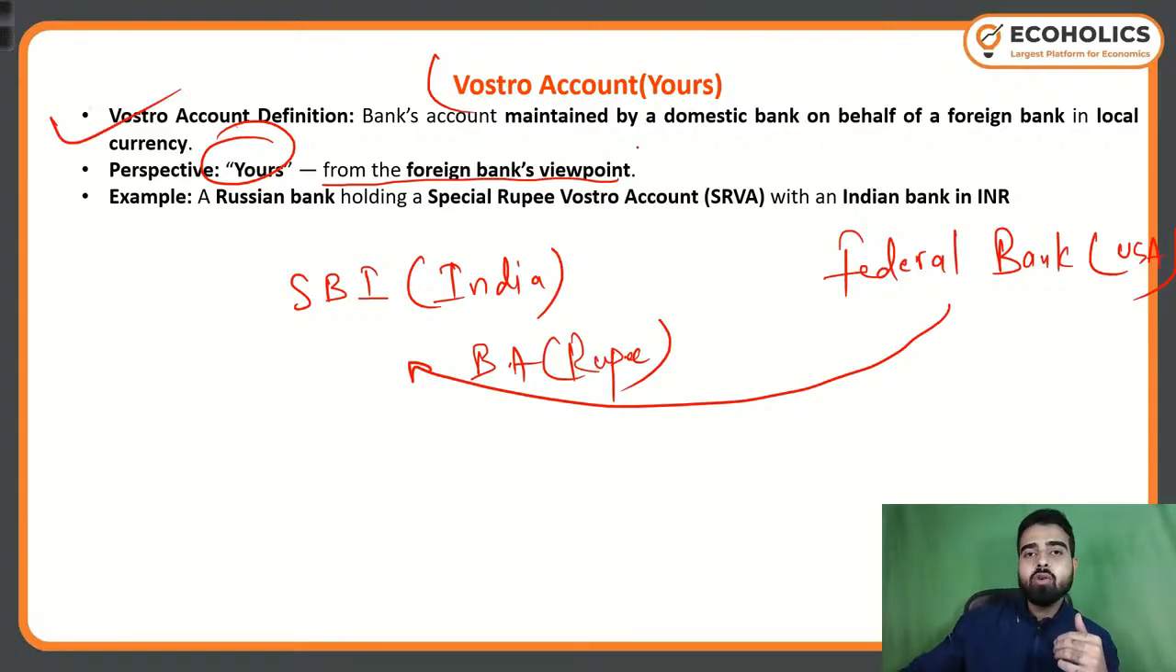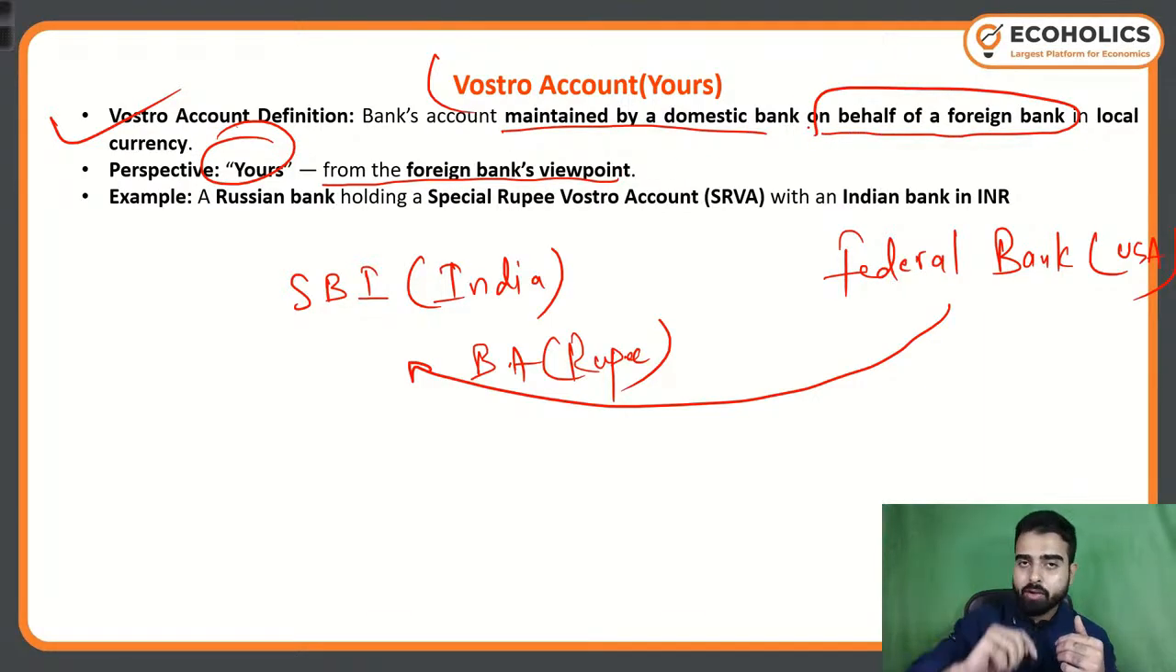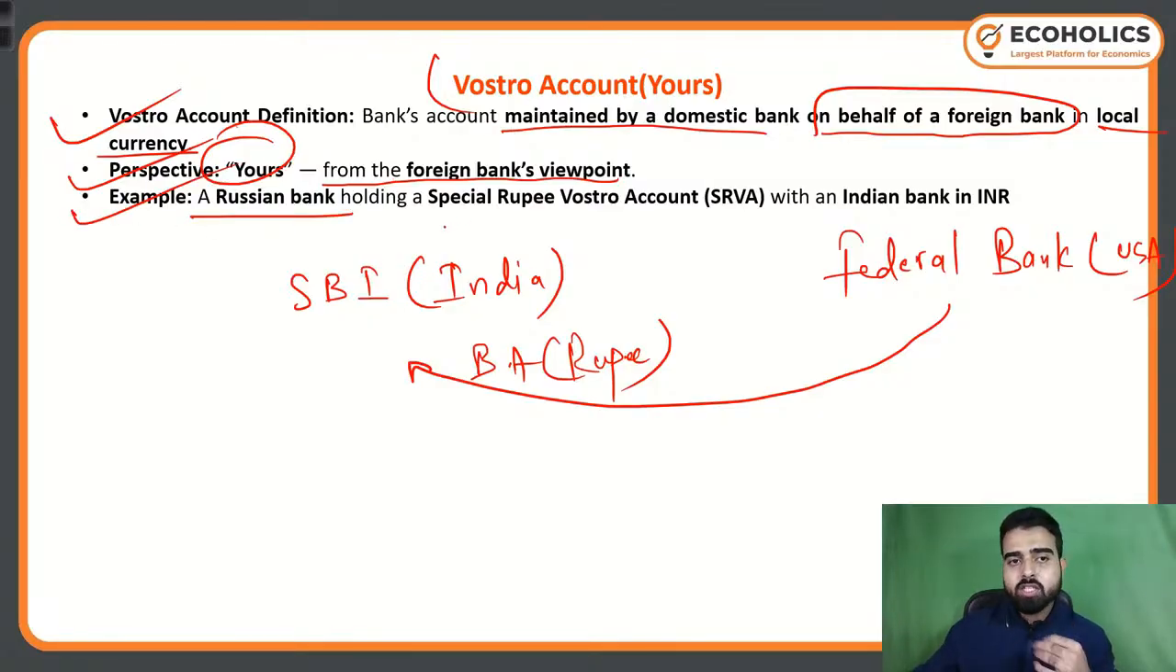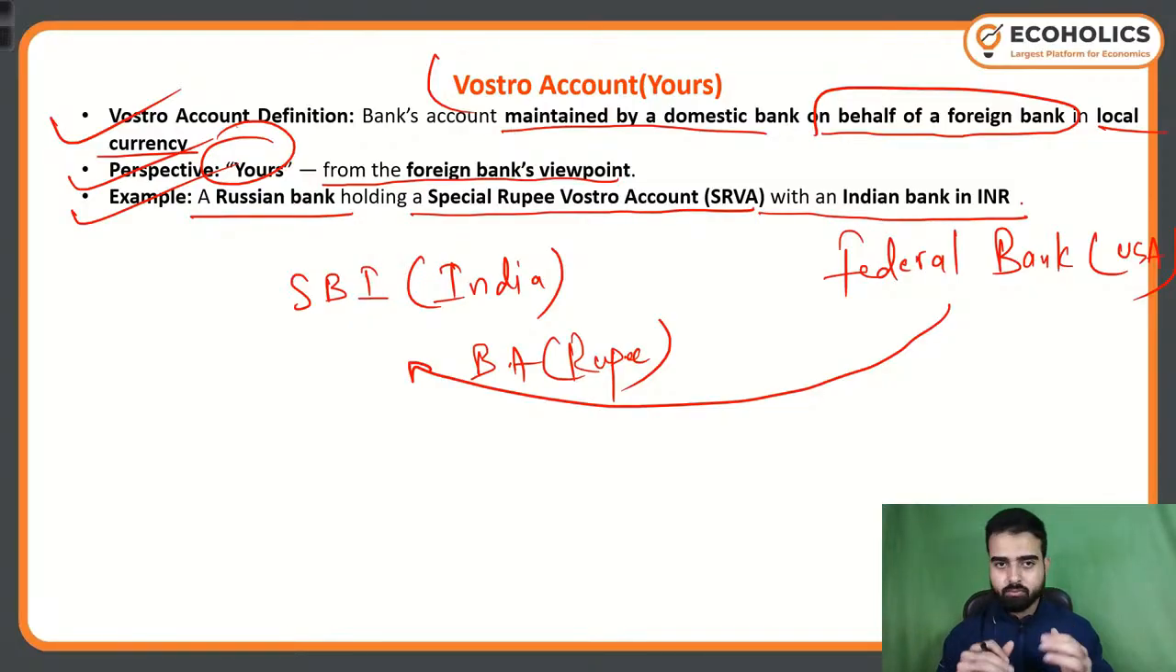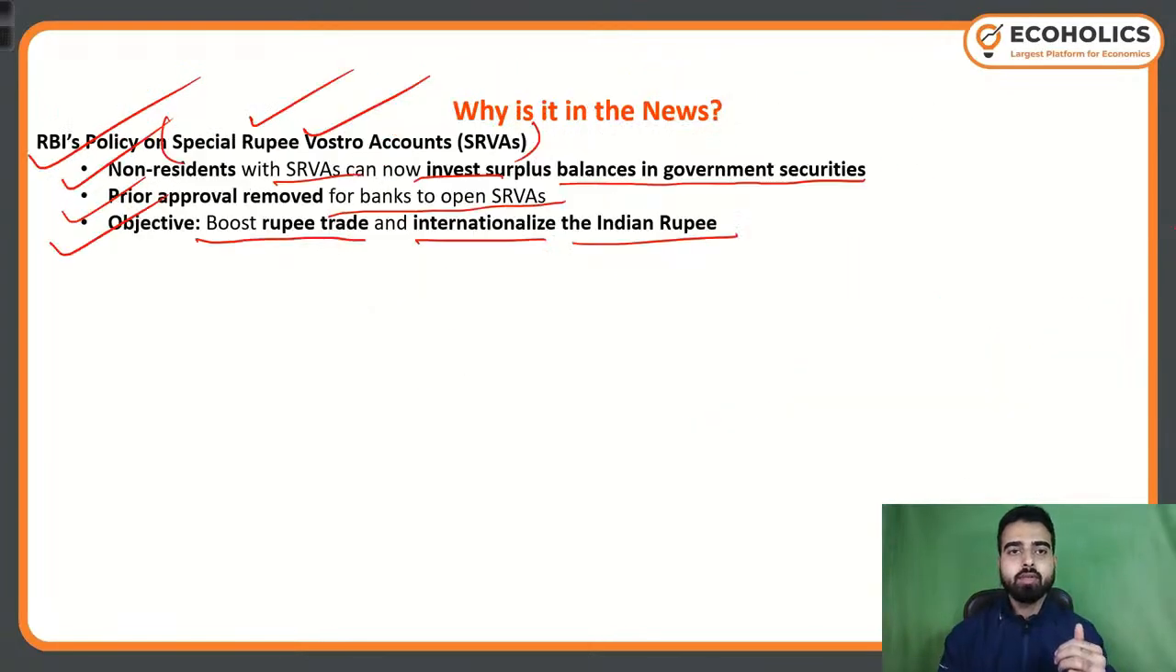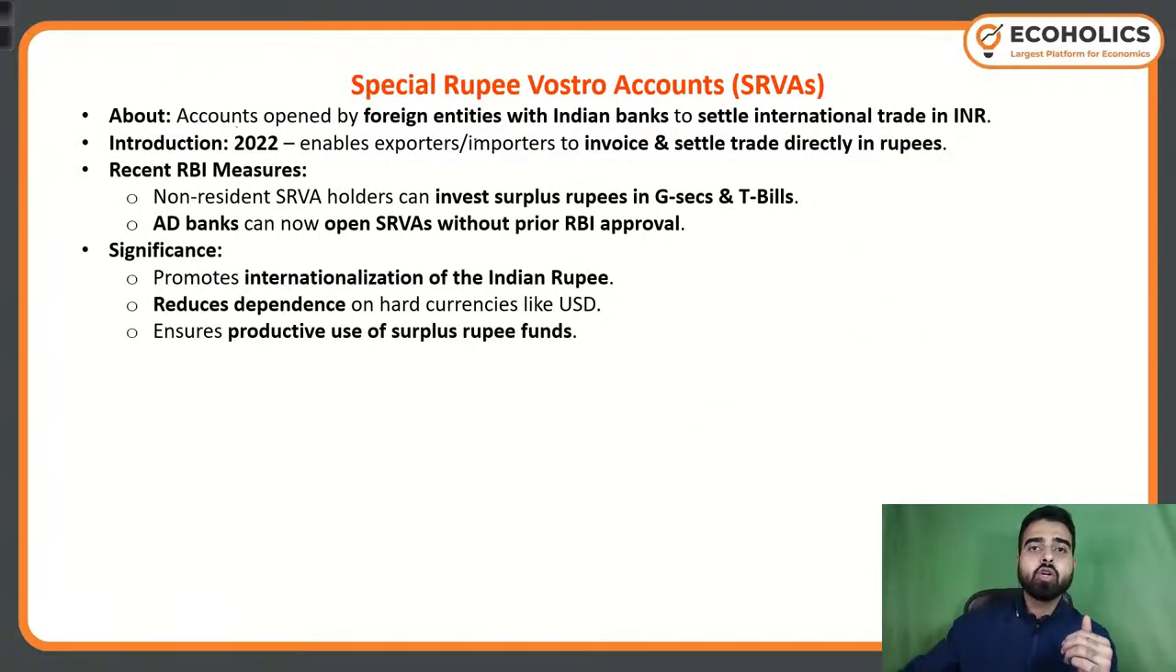Now, a Vostro account is a bank account maintained by a domestic bank on behalf of a foreign bank. On behalf of a foreign bank, a domestic bank will be having a bank account in local currency. From the foreign bank's point of view, for example, a Russian bank or a US bank holds a special rupee Vostro account with an Indian bank in Indian rupees. Now you will get an idea of what the special rupee Vostro account is.